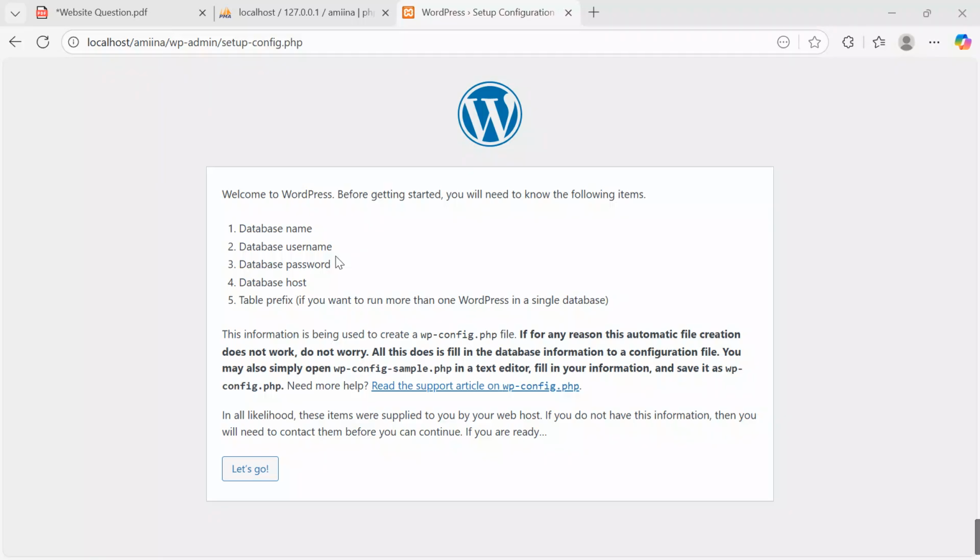So we are set and ready to go. They are telling us, welcome to WordPress. Before getting started, you will need to know the following items. So we need to focus more on database name, database username, the password, etc. So I'll come over here and say, let's go.